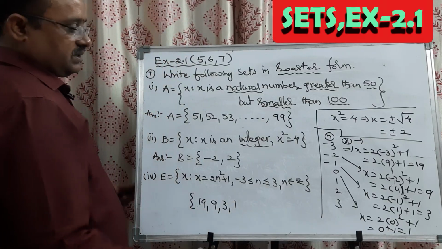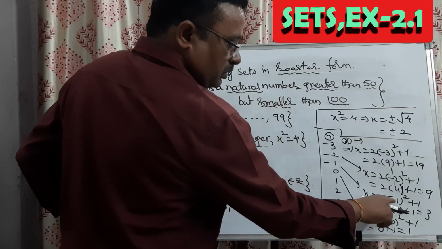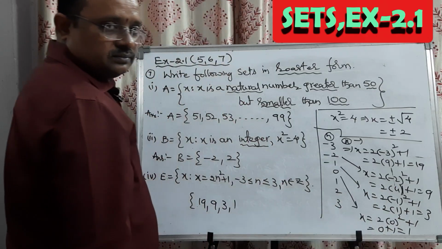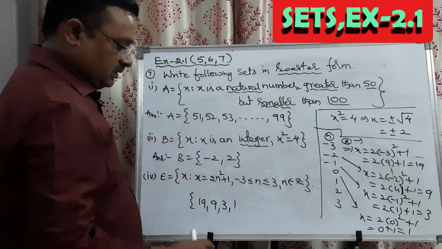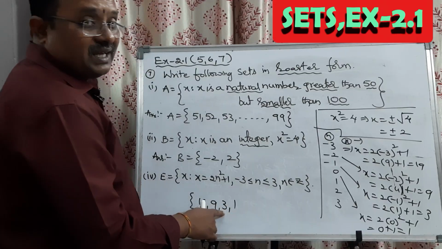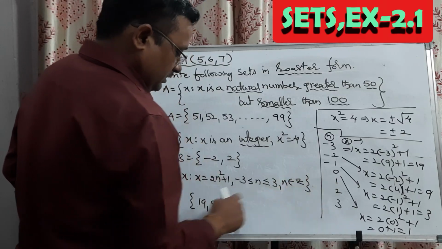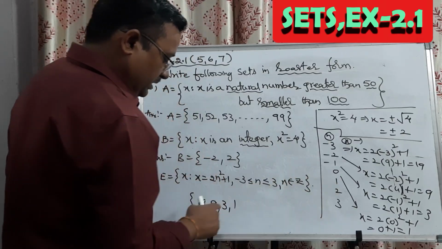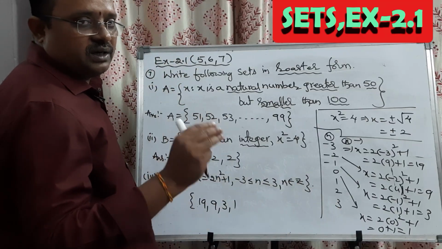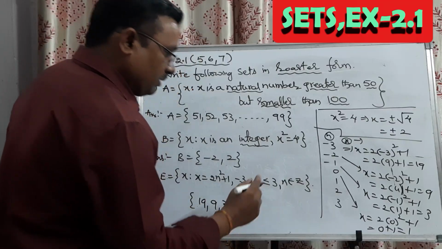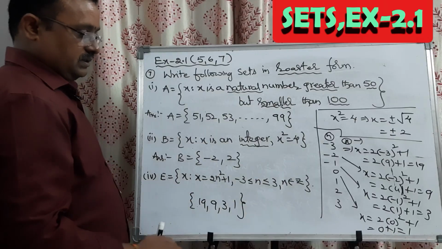Next, n value 1 means 2 into 1 square plus 1. Same, 2 into 1 plus 1, 3 will come. But elements are not repeated; under repetition, for 1 you will get 3, for 2 you will get 9, for 3 you will get 19, but repetition is not allowed in a set. So by substitution and simplification you will get the result.